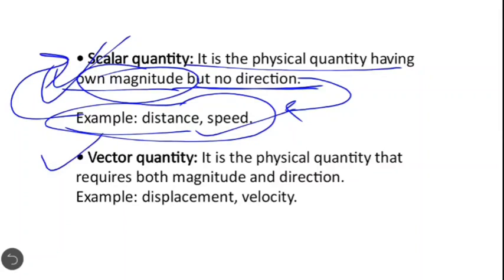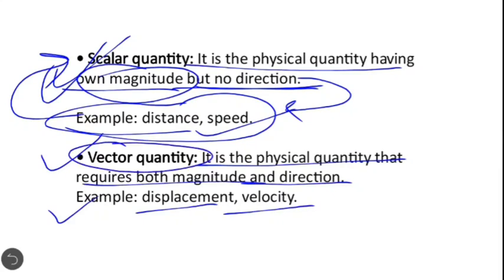Vector quantity. It is a physical quantity that requires both magnitude as well as direction. Examples are displacement and velocity. So vector quantities are those which contain both magnitude and direction.